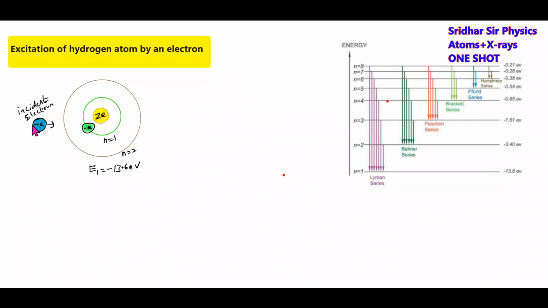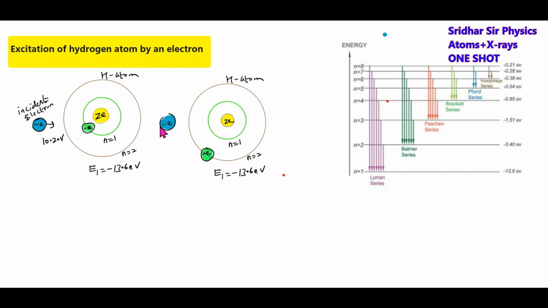Now, this electron is moving with a kinetic energy of 10.2 electron volt. This is the hydrogen atom, in the ground state. This electron collides, and this whole energy will be absorbed by it. So what is the energy of the incident electron? 10.2 electron volt will be absorbed by the hydrogen atom and the electron will get excited. After this electron supplies this energy, it will come to rest. The hydrogen atom will get excited.